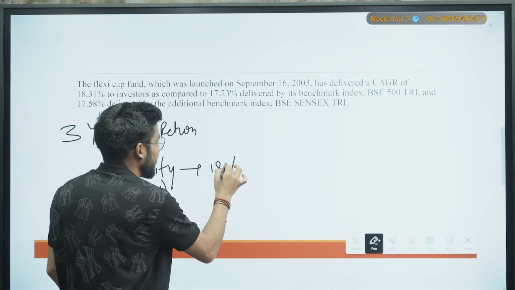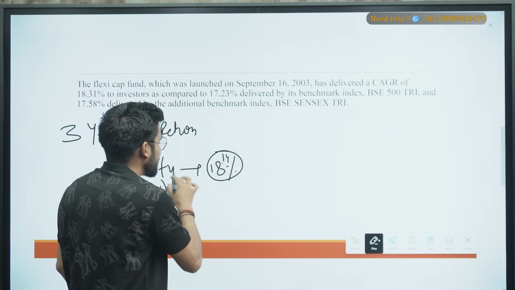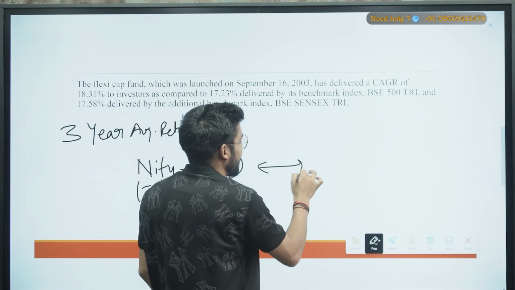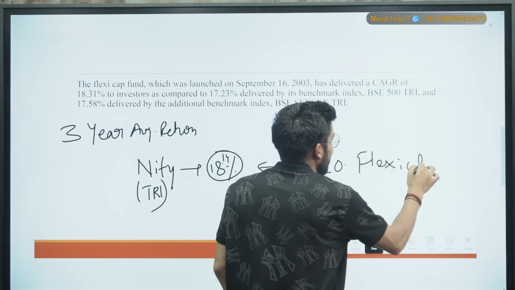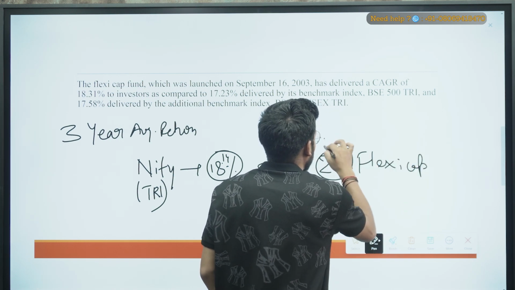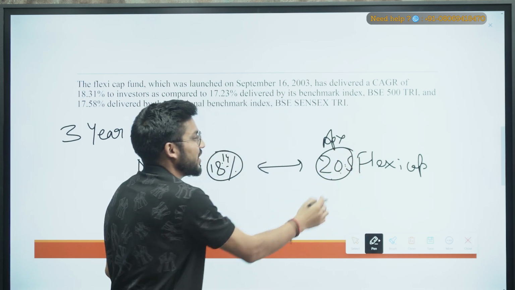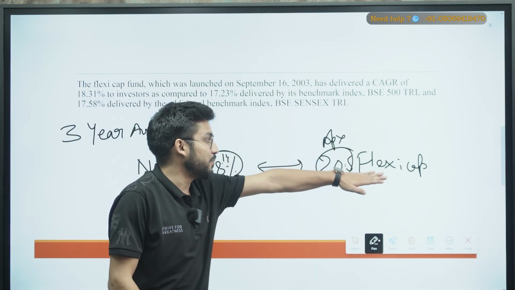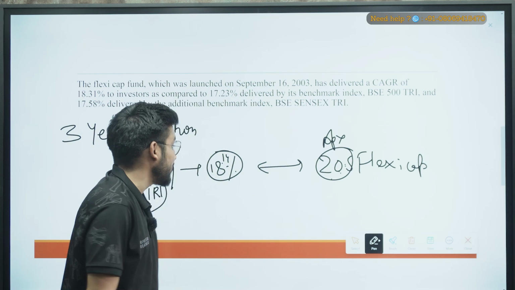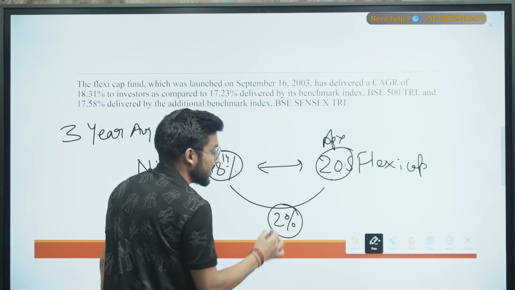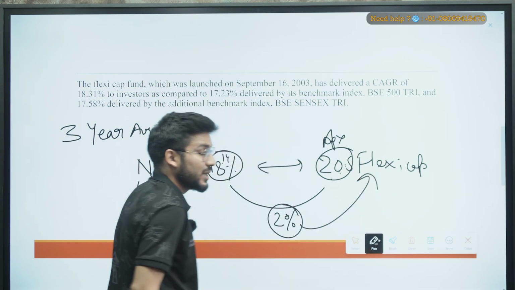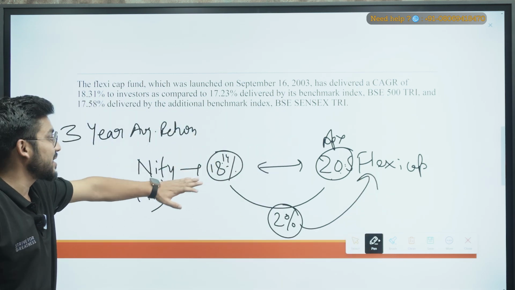In comparison to this 18.14, okay, so in comparison to Nifty, my Flexicap provided approximately 20.15% returns. It means I can see a difference of about 2%: 2% more returns were provided by the Flexicap in comparison to Nifty.